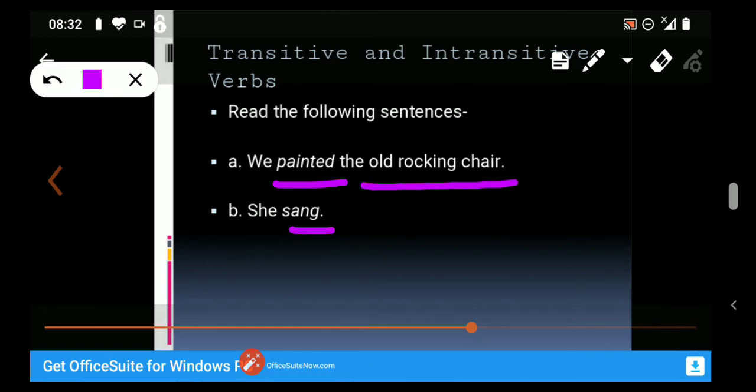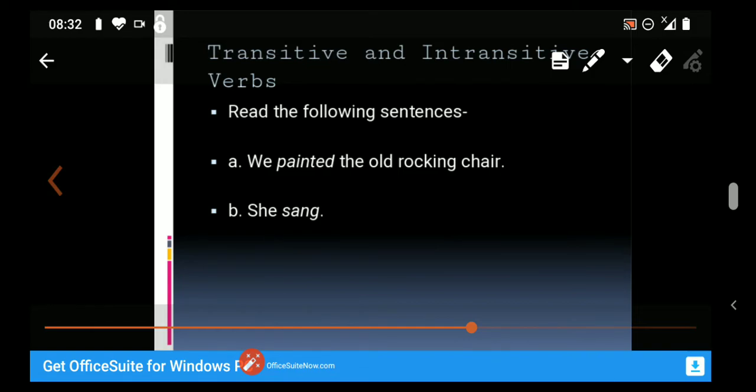The second sentence has no words after the verb sang. No words. These two facts lead us to a discussion on what transitive and intransitive verbs are.